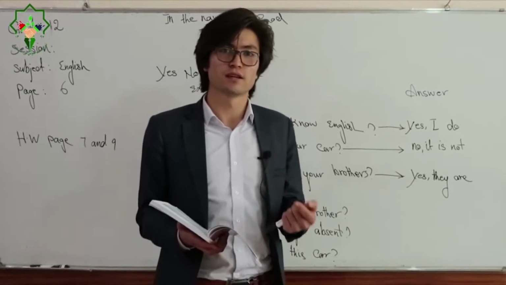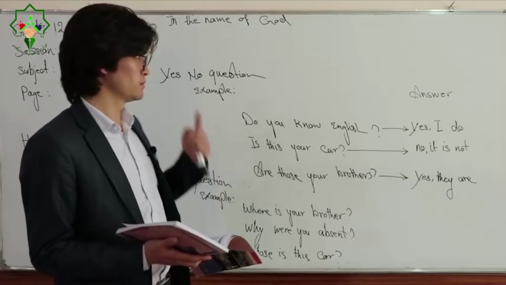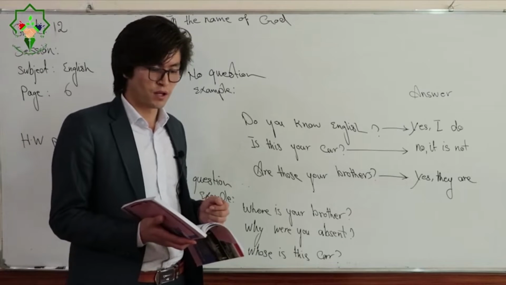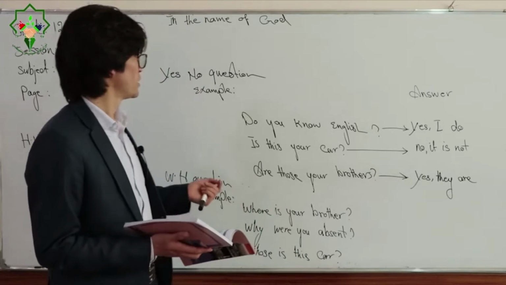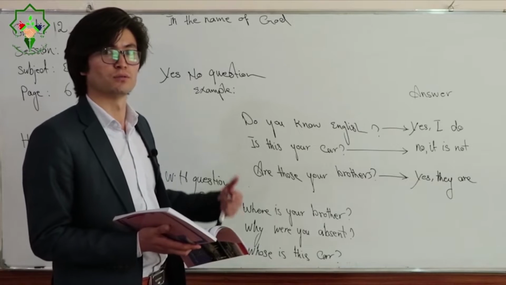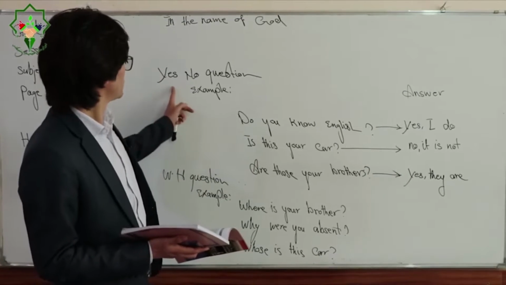So it is the second session, and before starting our reading we have to review our previous lesson as well. I hope you learned it, but just for revision I have written some examples to help you understand it much better.